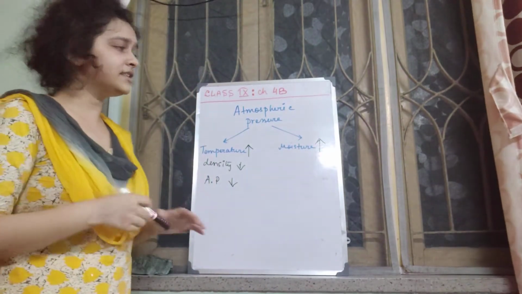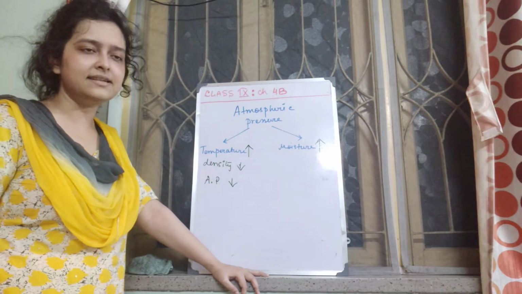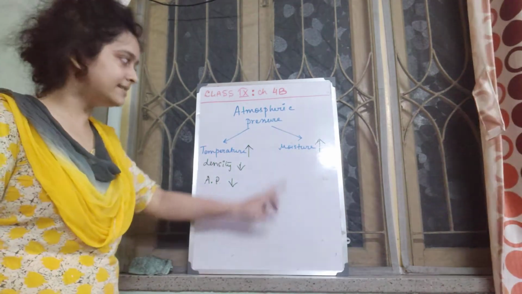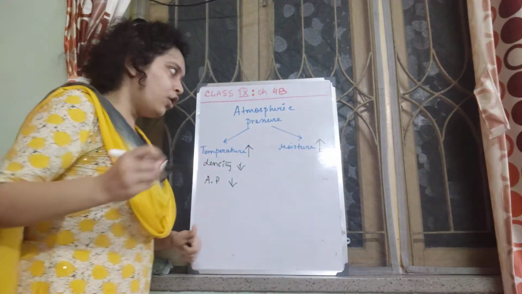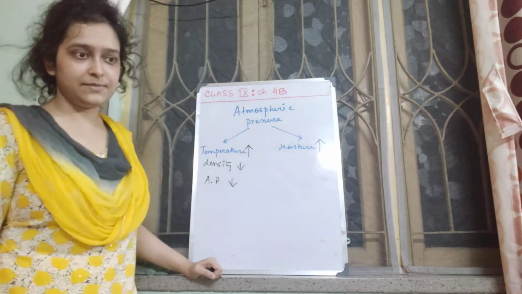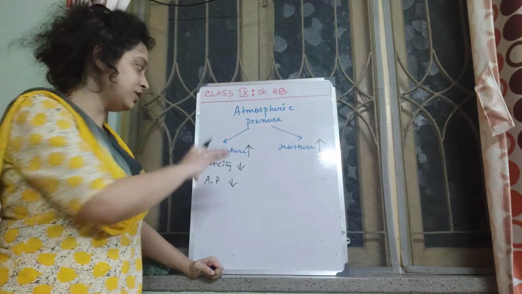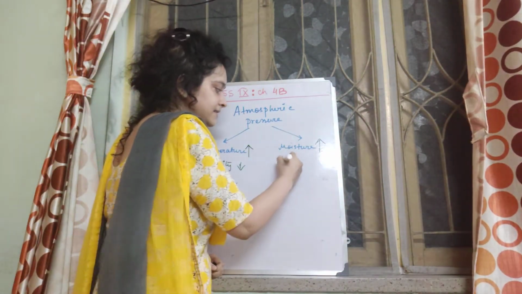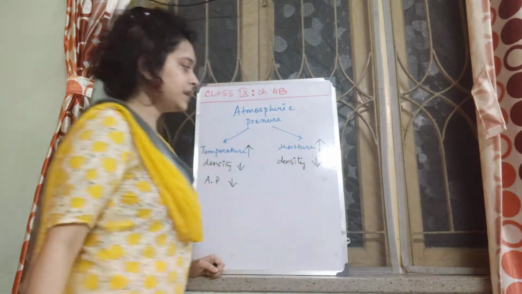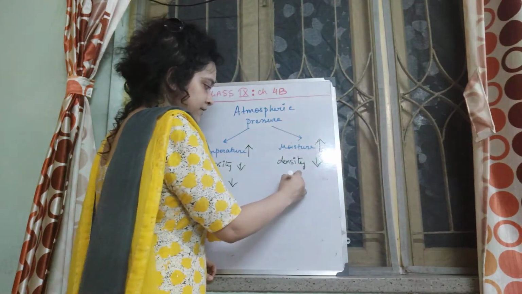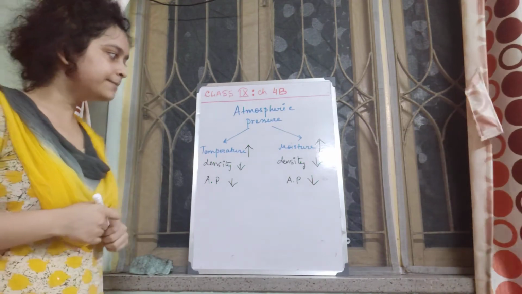Again, if moisture increases in air, what have we learned? In geography also I think you have learned that moisture is lighter than dry air. That means the density of moisture is less than the density of dry air. So if more moisture is present in the air, what will be the condition of density? Density is less, because moisture is less dense than dry air. Density less means atmospheric pressure is also less. Right?